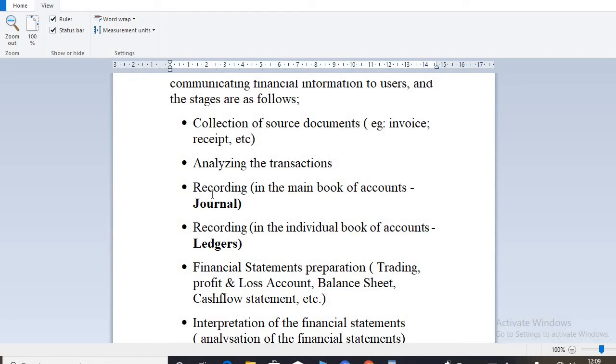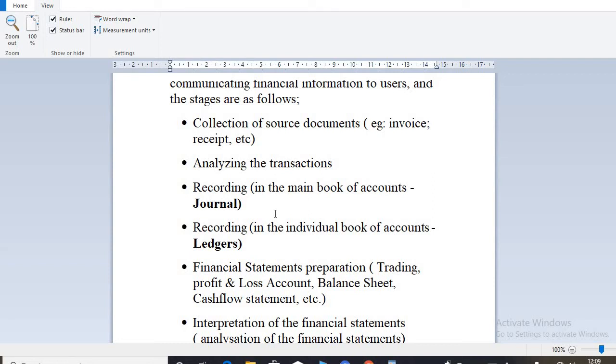So when you are done with the analysis of the transaction, then you have to move on to the recording. You have to start with the actual recording, and in recording you have to record them in the main books of accounts, which has to do with the journal. So the first recording that you have to do, you have to record them in the main book of the account of the business.